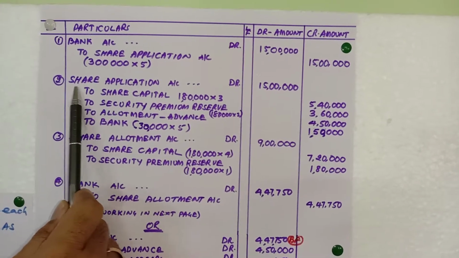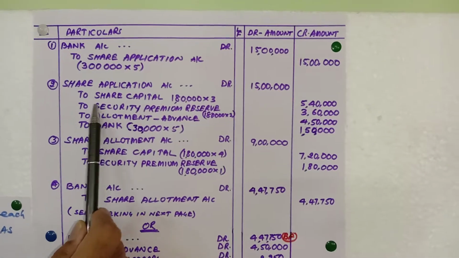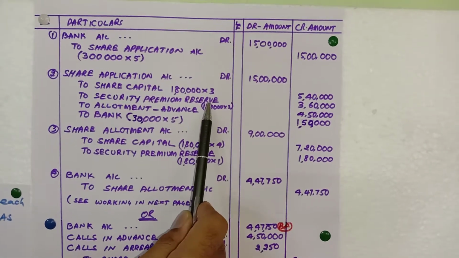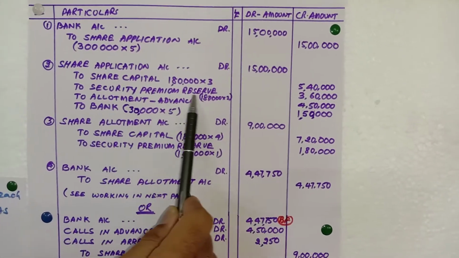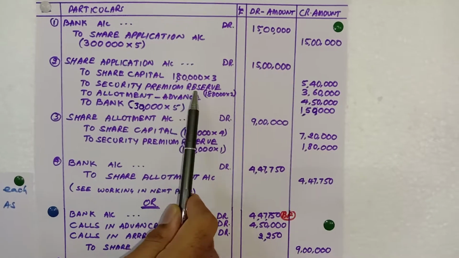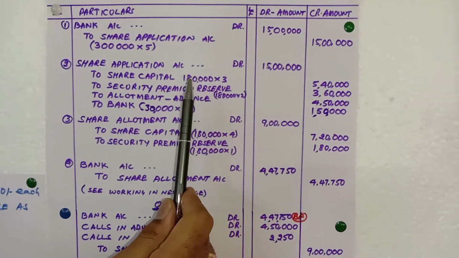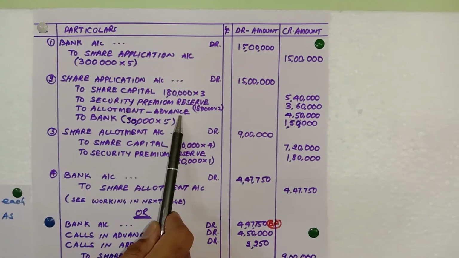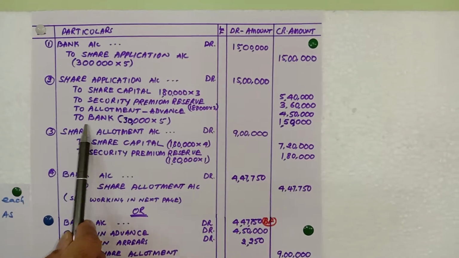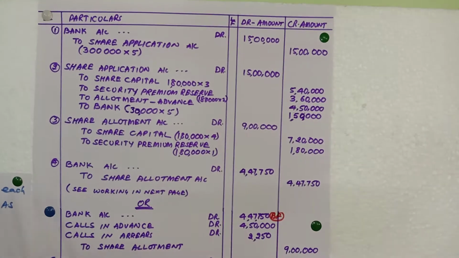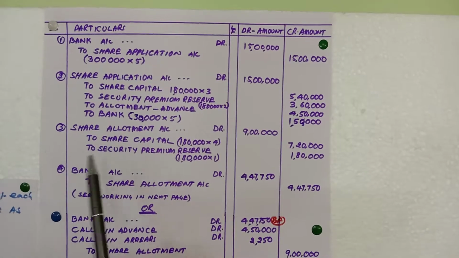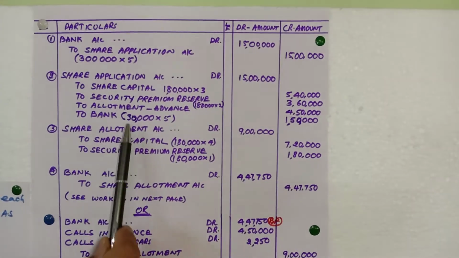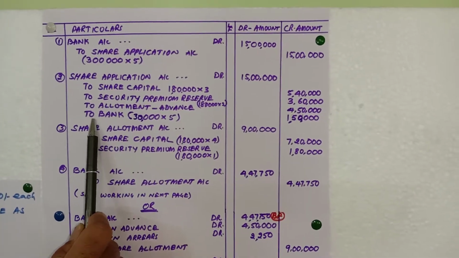Second entry, share application account debit to share capital, to security premium reserve, because the premium is given in case of application also. Then to calls in advance, and to bank for the rejected amount. Anyway you can write, but the better way is first to write how much we are rejecting. So I will start from here.